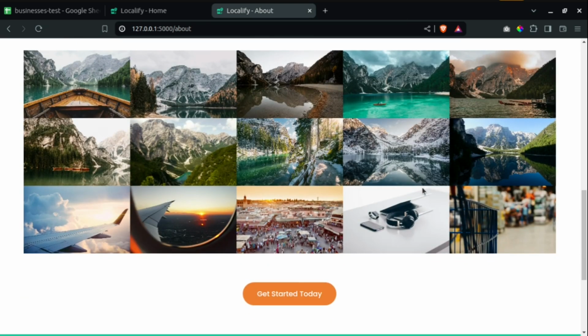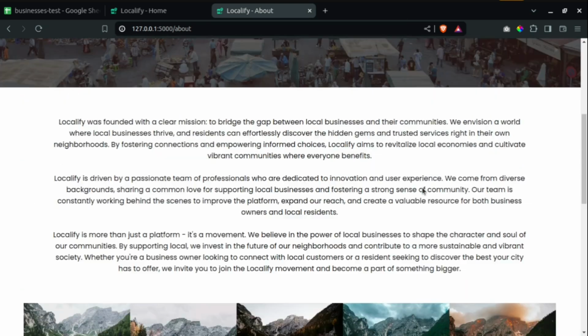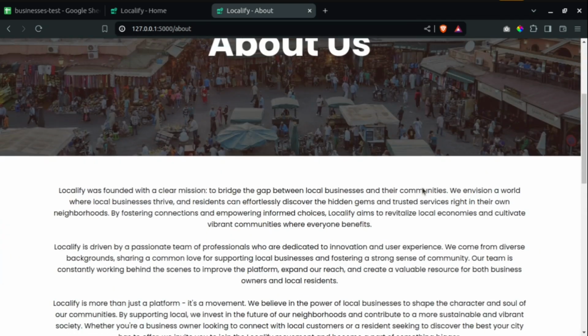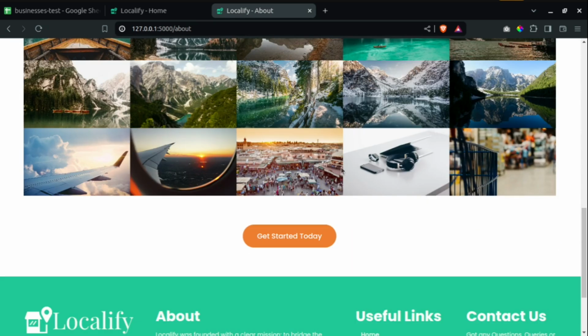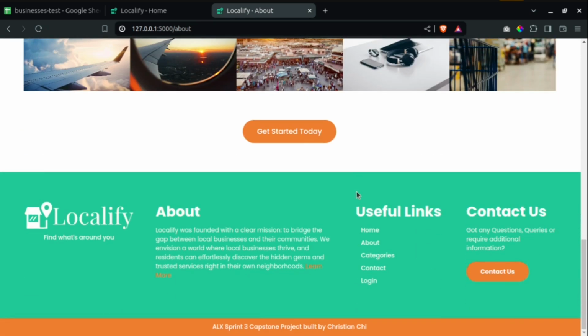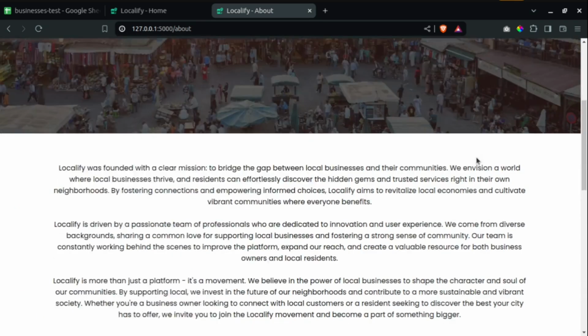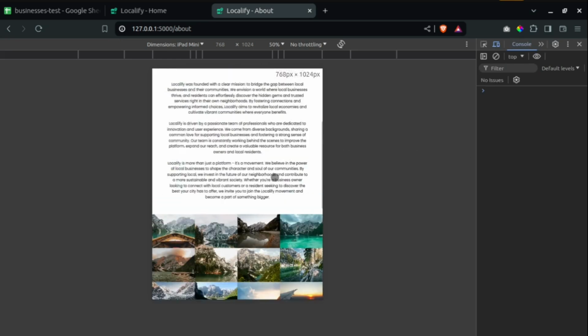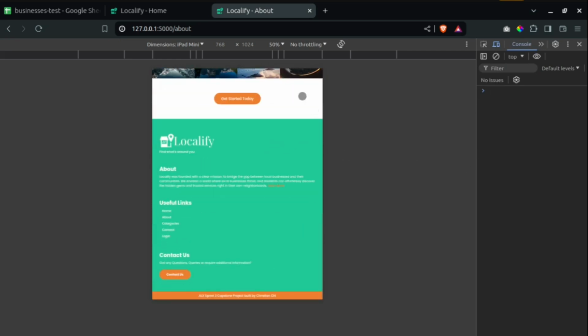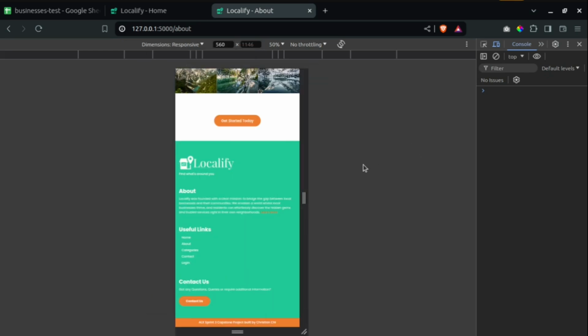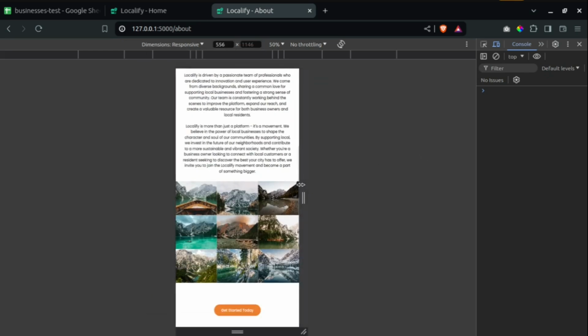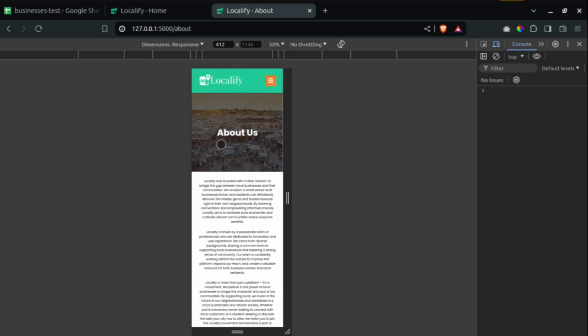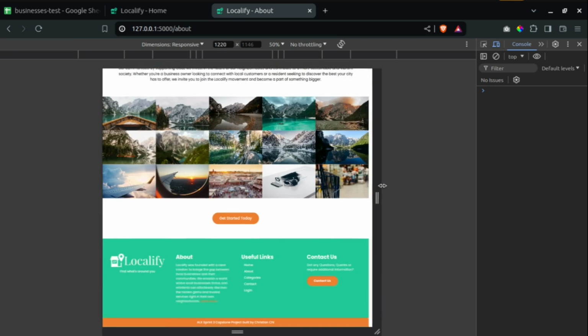You can register as an individual or as a business. For this particular deployment of the application, it doesn't really matter if you register as an individual or a business. Both the ordinary users and the business users can create listings. If I press Control Shift I again, just to see what it looks like on mobile, then let me go to responsive. If I shrink this even further, you see it is 100% responsive.